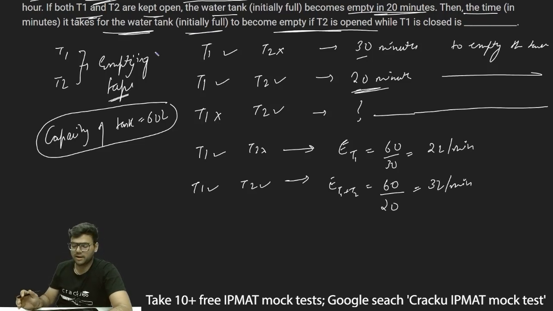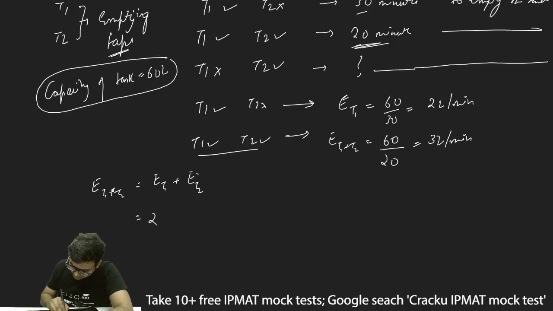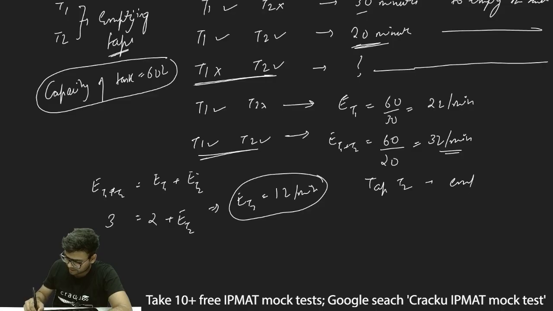Now efficiencies can be added up. So I can write efficiency of T1 plus T2 as efficiency of T1 individually plus efficiency of T2 individually. Now I know the efficiency of T1 is 2 liters per minute, so this is 2. Efficiency of T1 plus T2 is 3 liters per minute, so this is 3. And efficiency of T2 I have to find out. Thus efficiency of T2 will be 1 liter per minute. Now it is asking when T1 is closed and T2 is open, the tap T2 has to empty the entire tank.